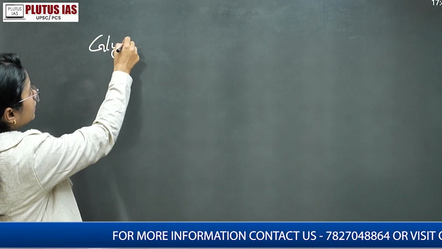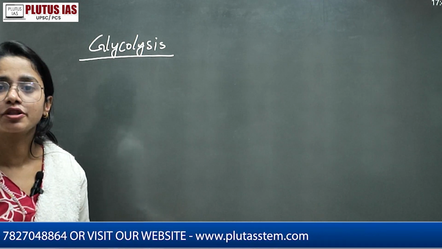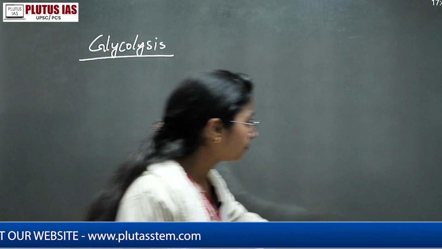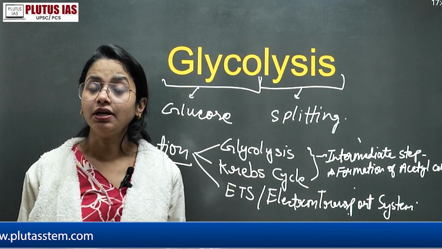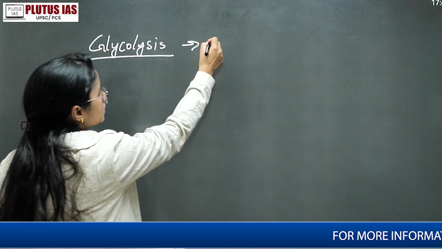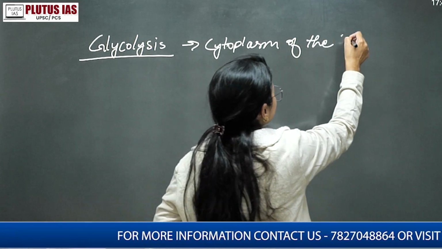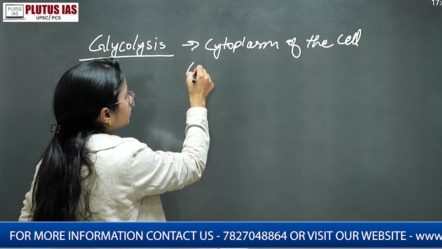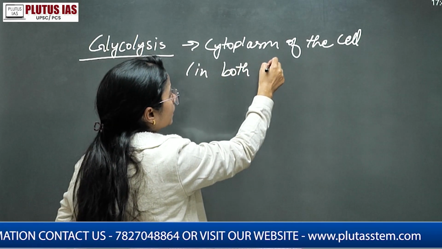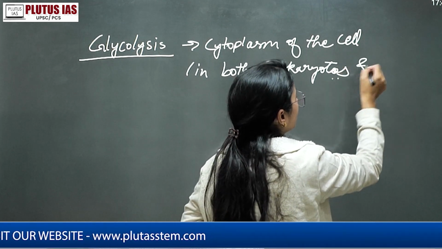In the glycolysis process, first of all we talk about the site of the process. We have already understood that respiration is mainly in the mitochondria, but the mitochondria is actually the aerobic site of respiration. Glycolysis occurs simply in the cytoplasm of the cell, in both prokaryotes and eukaryotes.